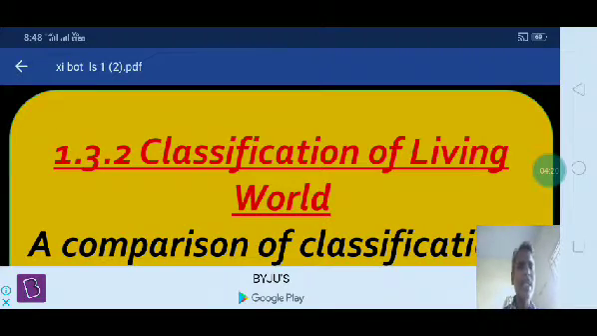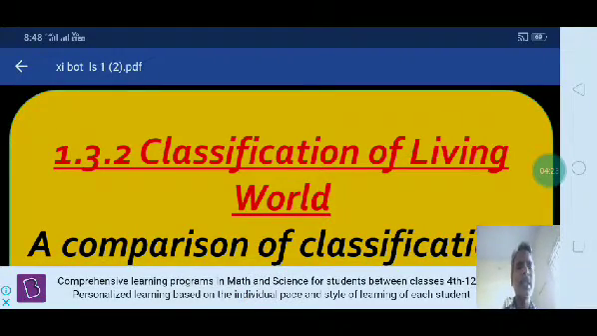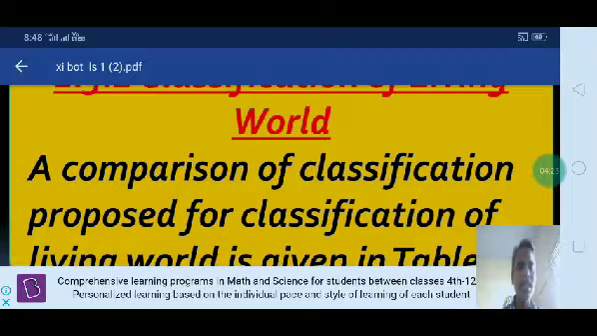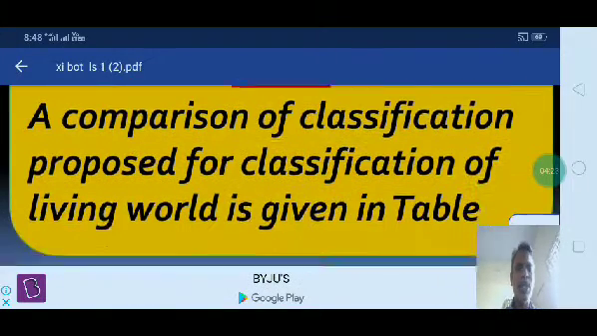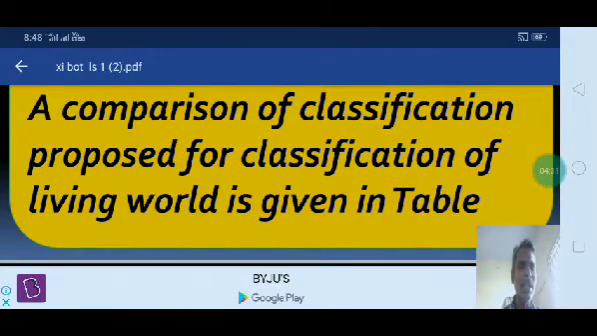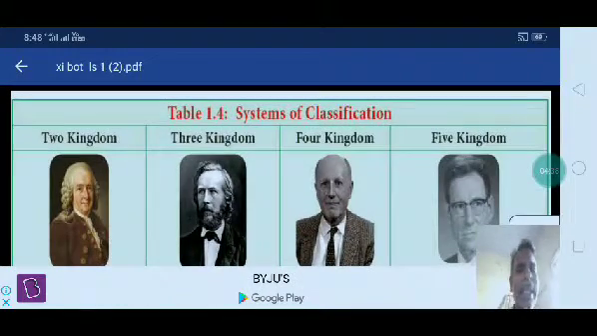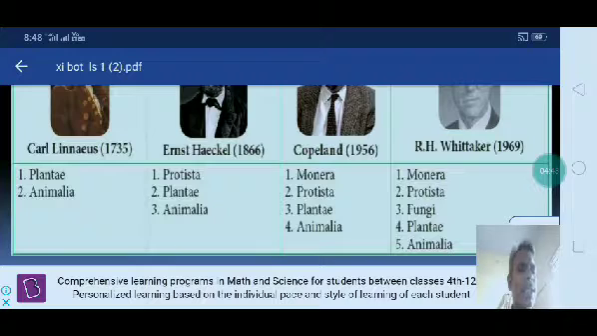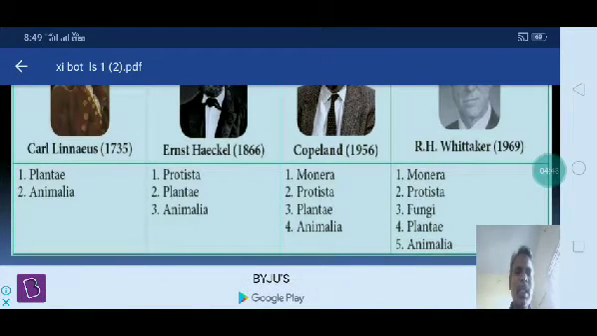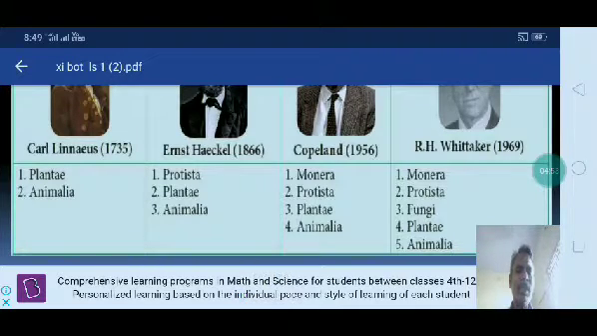Then classification of the living world. In which way is the classification done? A comparison of classifications proposed for the living world is given in a table. There are systems from two kingdom classification, three kingdom, four kingdom, to five kingdom classification. In the two kingdom classification, Carolus Linnaeus proposed Plantae and Animalia. Ernst Haeckel proposed three kingdoms: Protista, Plantae and Animalia. He added one more, Protista.